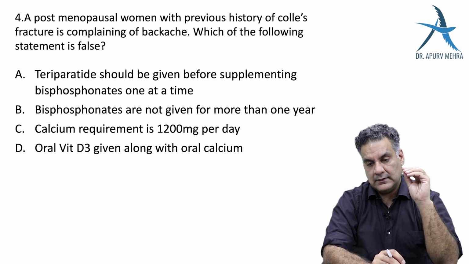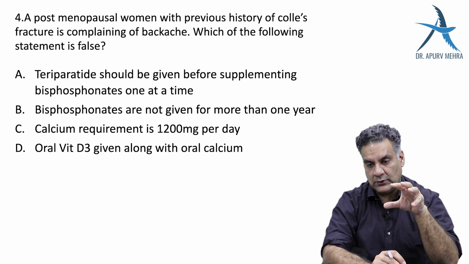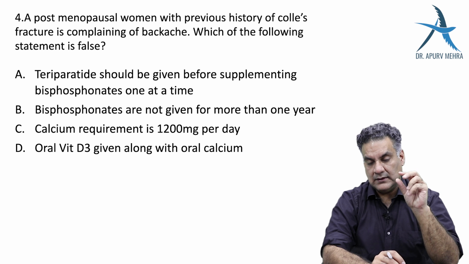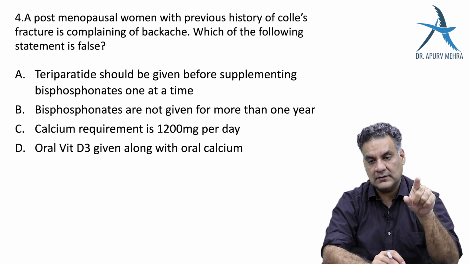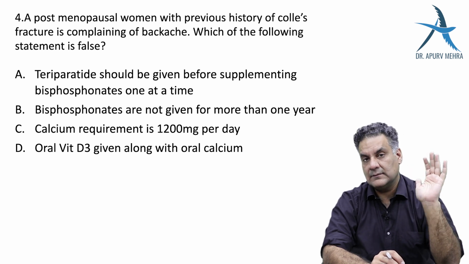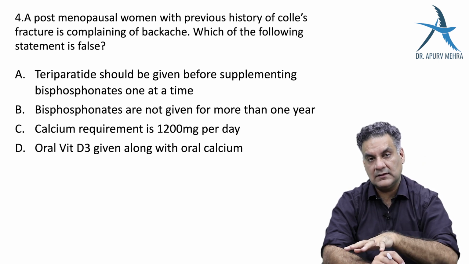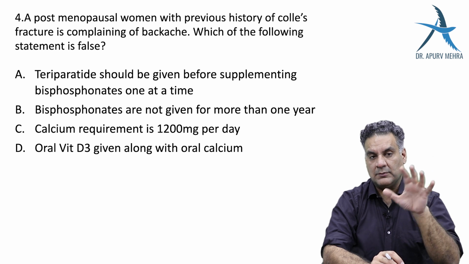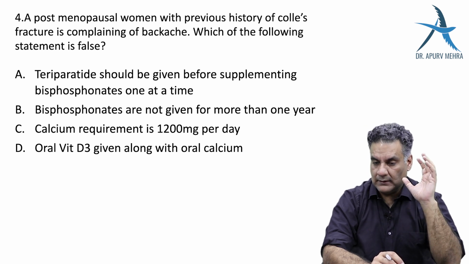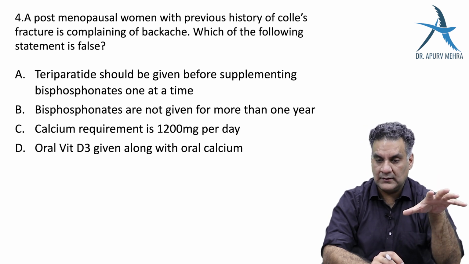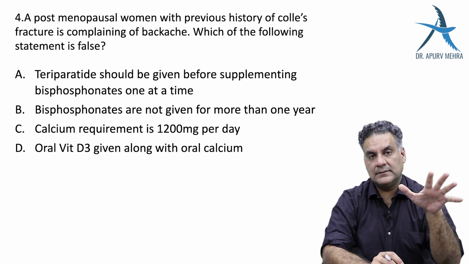And if they go to metabolic disorders, they won't leave osteoporosis, rickets or scurvy. So there's been a question in every exam on osteoporosis. Look at this question, post-menopausal. The moment they talk about post-menopausal, they are indicating the bones are weak.